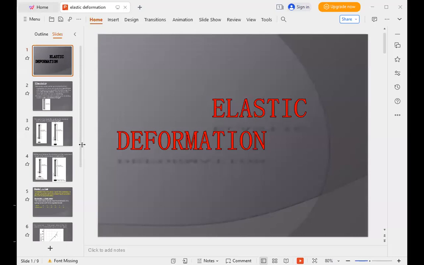If a body changes its length or shape when we apply a force on it, and when we remove the force it regains the original length or original shape, that phenomenon is called deformation.